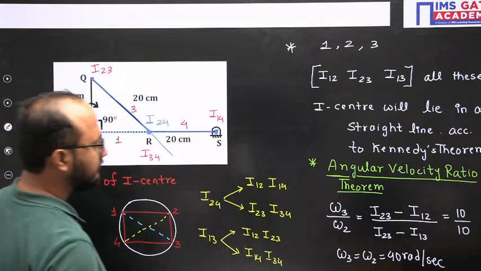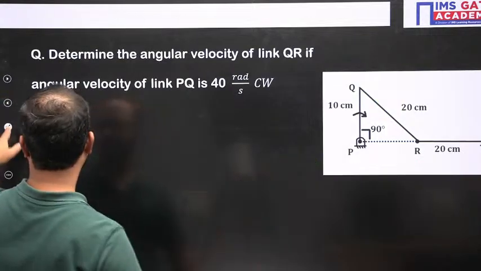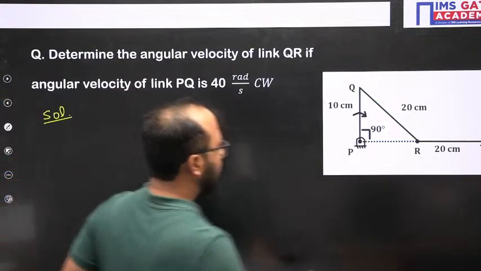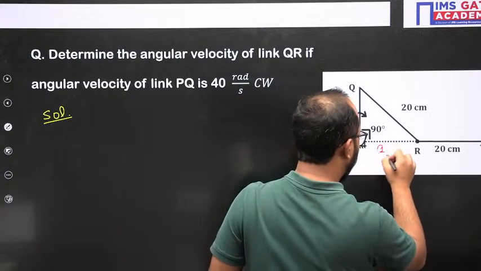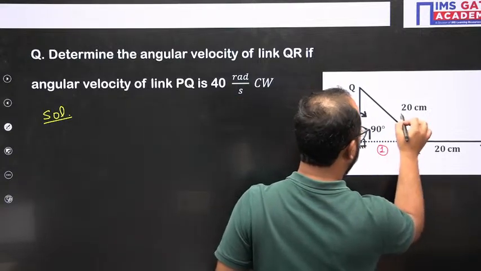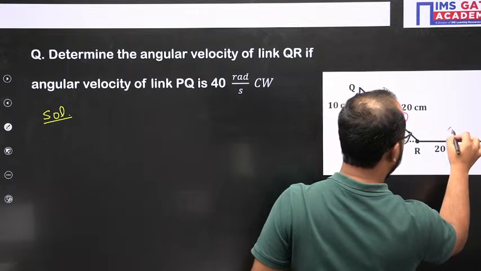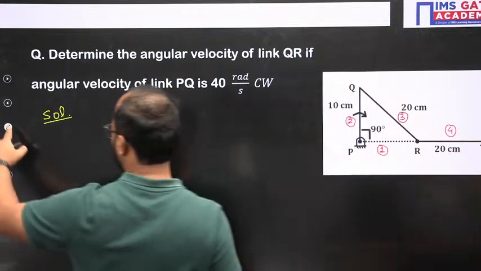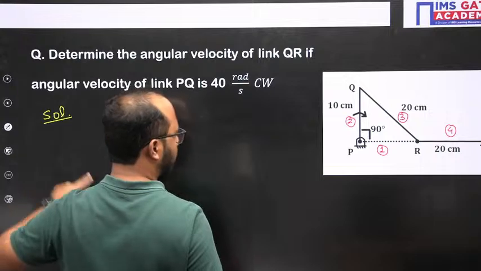Okay. Let me write it here itself. Then it will become very easy for you. So this is link number 1, link number 2, link number 3. This is link number 4. And let me write the eye center names as well, so that it becomes very easy.